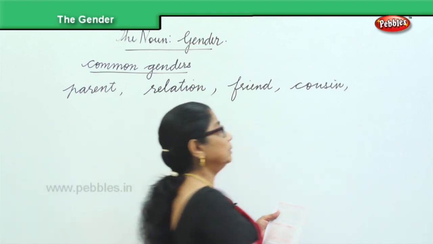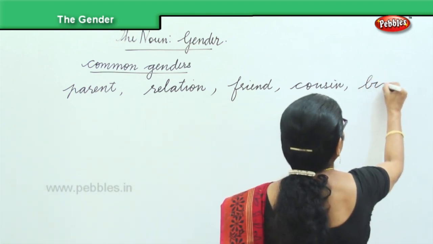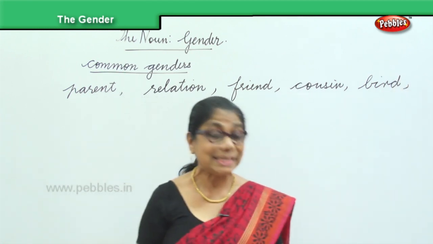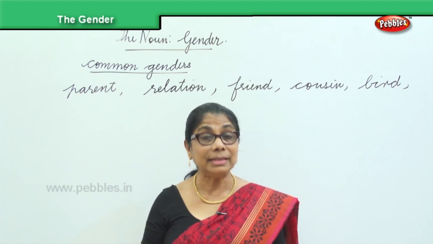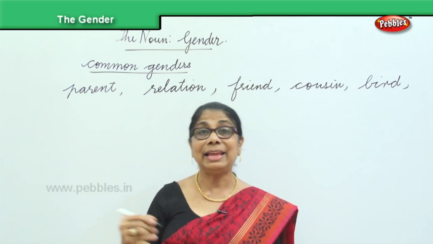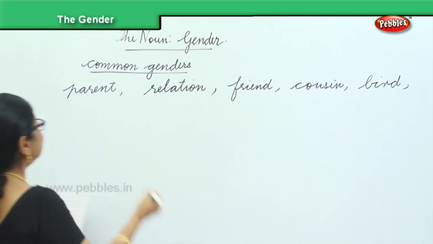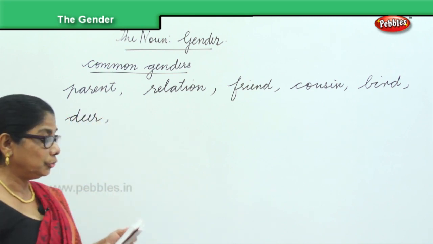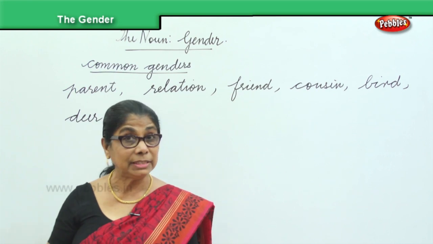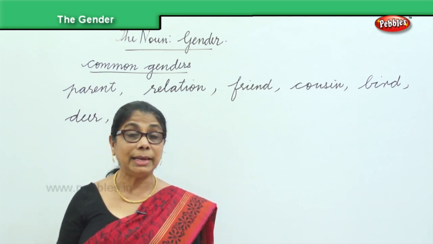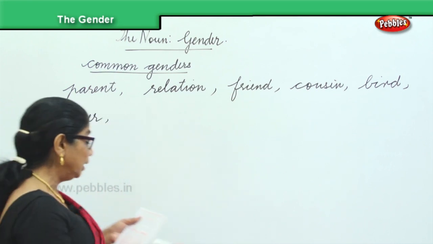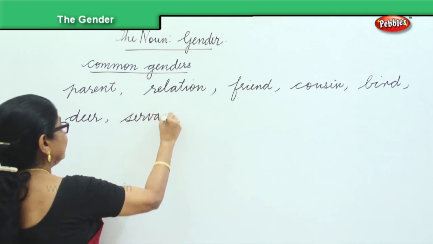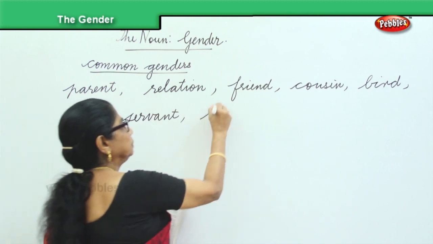Bird. Again, bird can be a female bird or a male bird. Deer. Deer, it's common for both. You can say it's a he or she. So it's a common gender used for that. Servant. My servant has come to clean the house. It can be a man servant or a maid servant. Teacher.